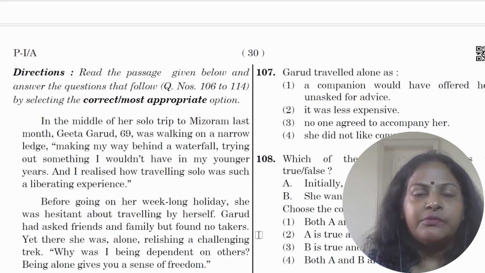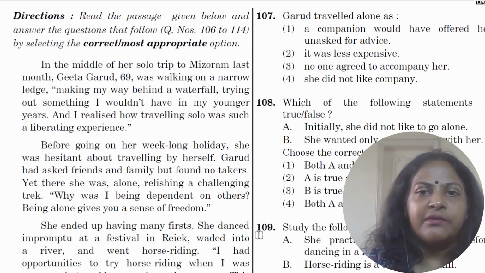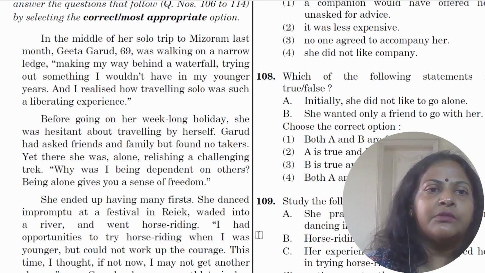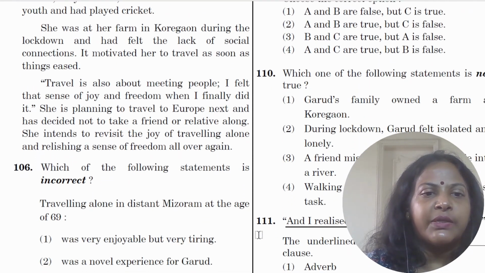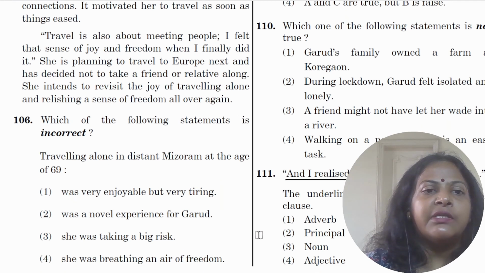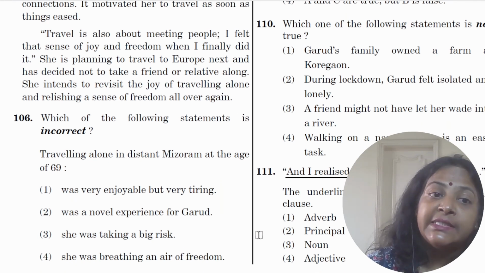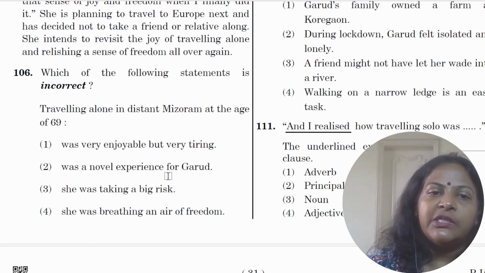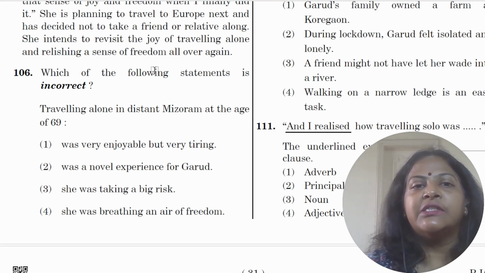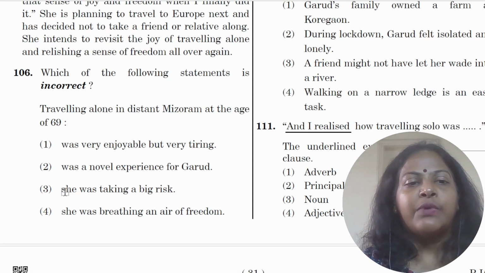So from question 106, we start with the paragraph. This is the first one, which is about Geeta Garud who goes to Mizoram. I'm moving on directly to the question. So question 106 is, which of the following statement is incorrect? Traveling alone in distant Mizoram at the age of 69 was enjoyable. Yes. Was a novel experience. Yes. She was breathing an air of freedom. Yes, she mentions that because the last line says she's relishing a sense of freedom all over again. So the one which is incorrect is she was taking a big risk.